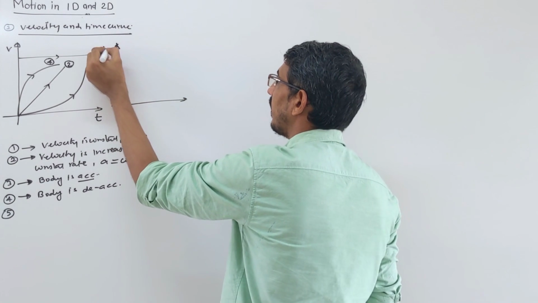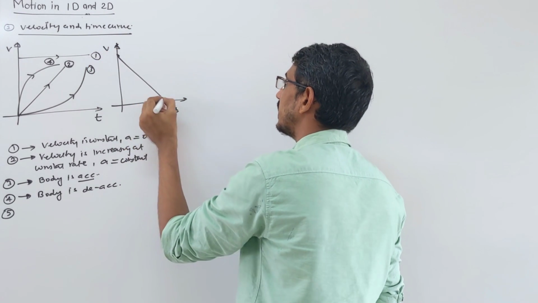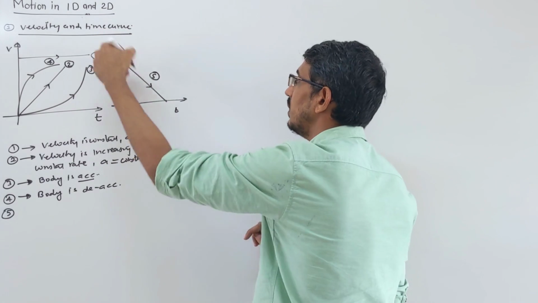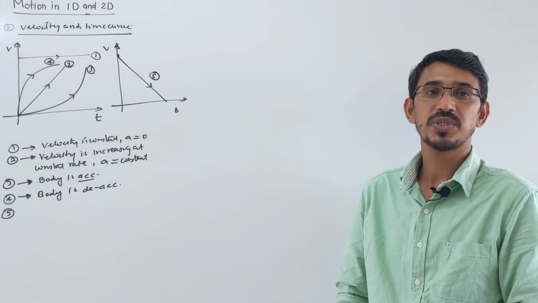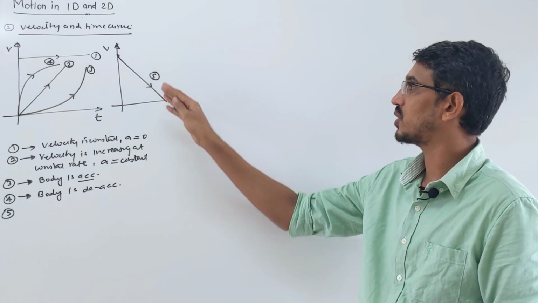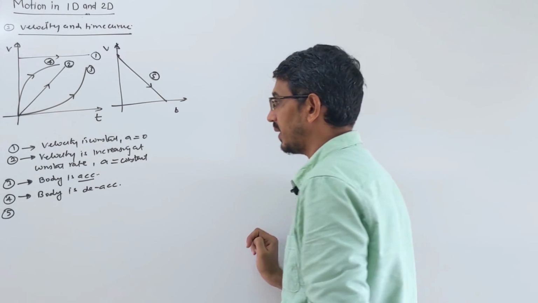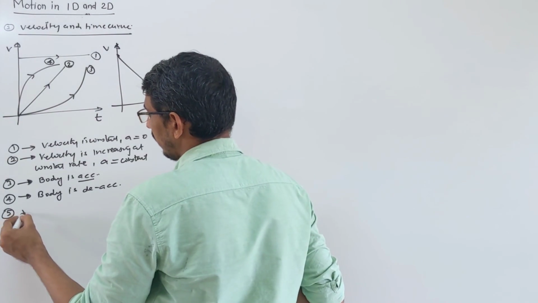This type of curve, again a velocity and time curve like this. This is curve number 5. So you see here velocity is what? Decreasing. Yes, decreasing, but at a constant rate again. This is also uniform motion only, but velocity is what? Negative, right? Yes.